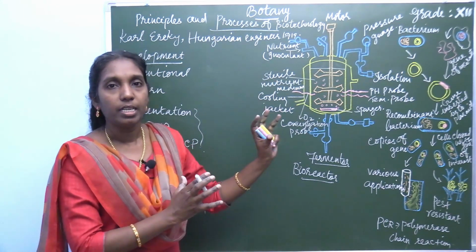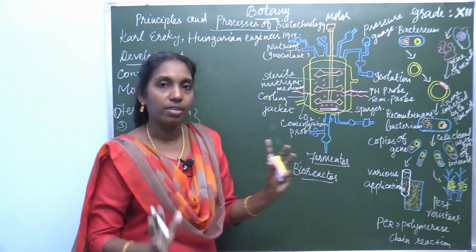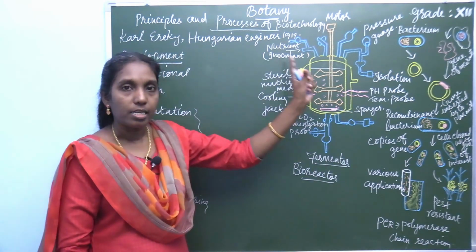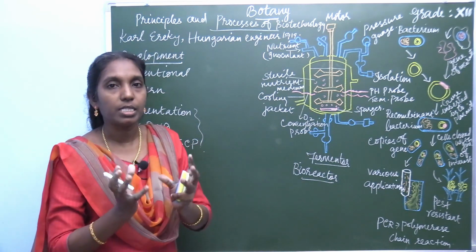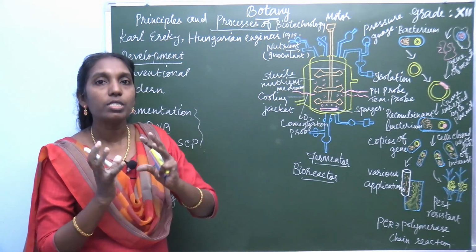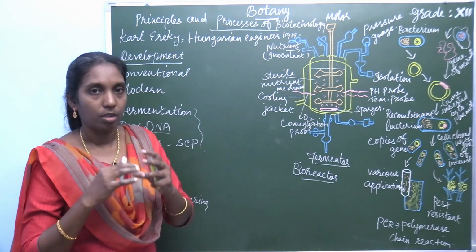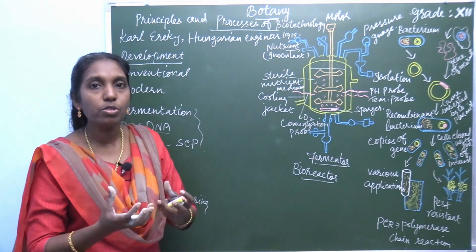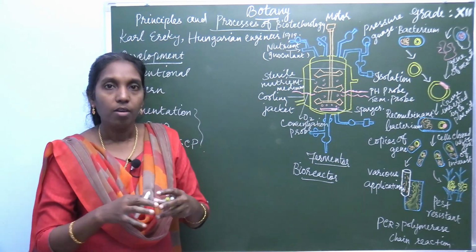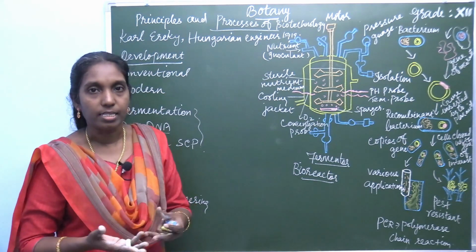This fermenter is a vessel or container which consists of the substrate. What is present inside? There is a liquid substance, the substrate, a liquid medium. This liquid medium is used to grow the microbes. When the microbes are allowed to grow, they produce some enzymes.